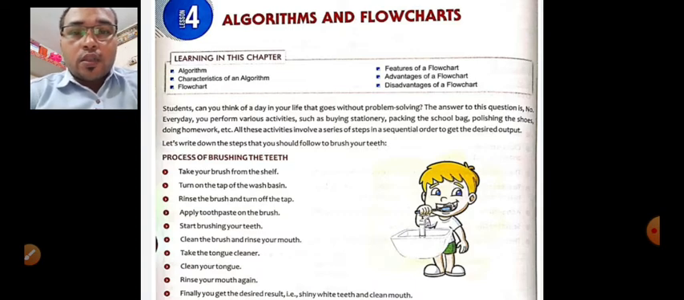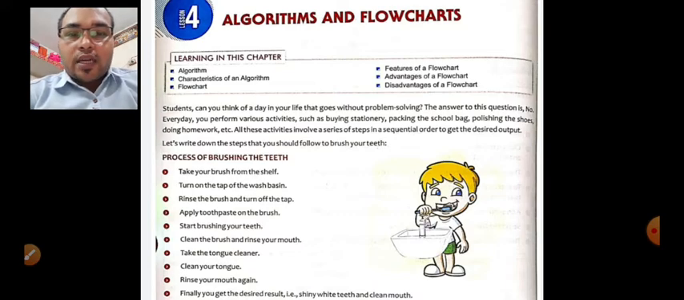In the book also, students, can you think of a day in your life that goes without problem solving? The answer to this question is no. Every day you perform various activities such as buying stationery, packing the school bag, polishing shoes, doing homework, etc. These are all your daily routines and you cannot skip a single one. If you skip, then you will suffer the next day. All these activities involve a series of steps in a sequential order to get the desired output.